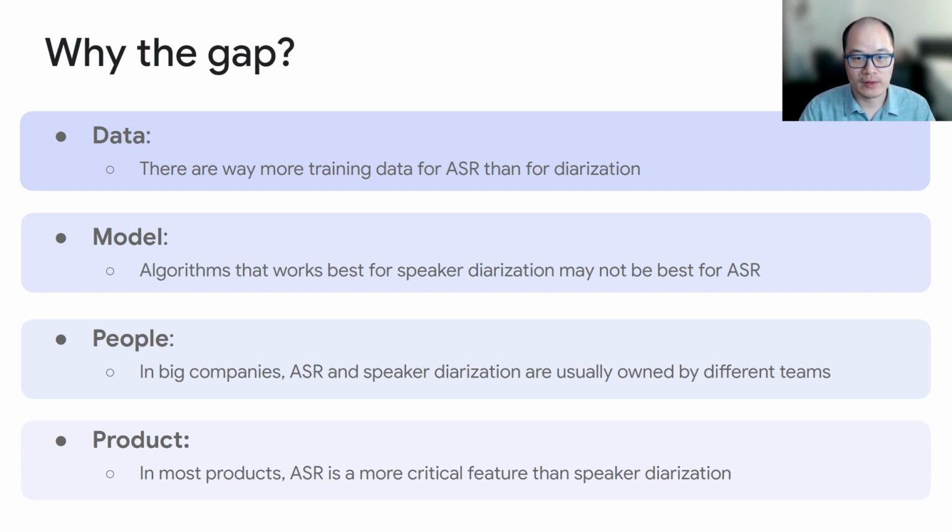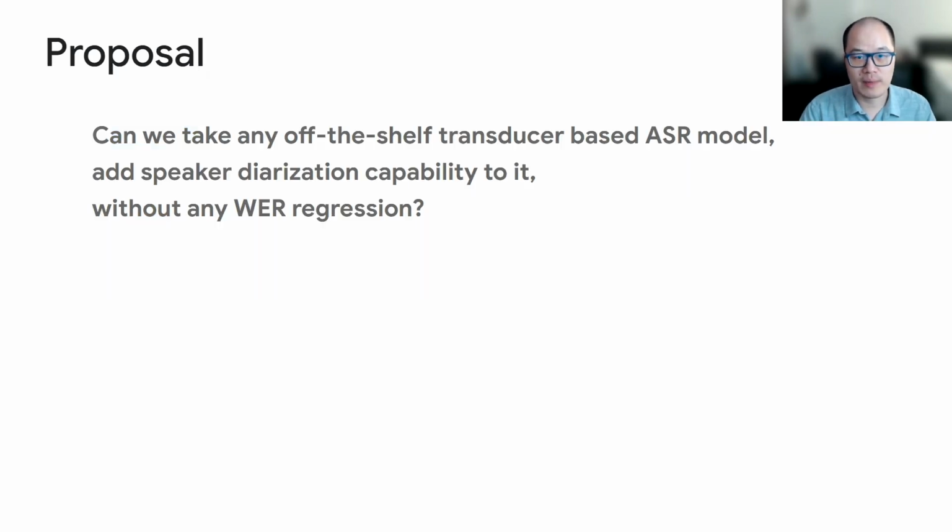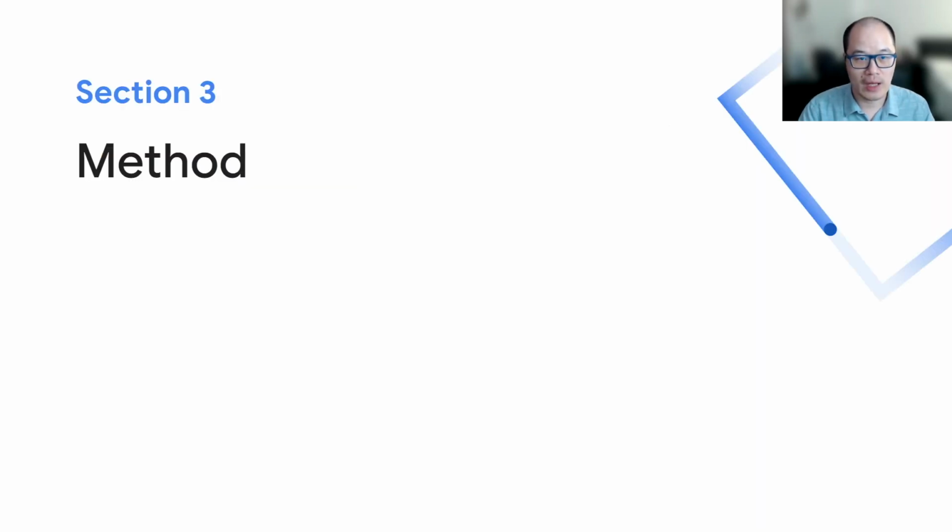For example, there is much more ASR training data than diarization. The algorithm that works best for diarization may not be the best for ASR, and the two systems can be owned by different teams with different priorities. So we believe it's much easier if we can add speaker diarization capability to any off-the-shelf transducer-based ASR model without any word error rate regression. And I will talk about our system next.